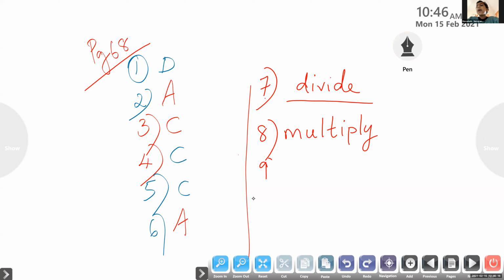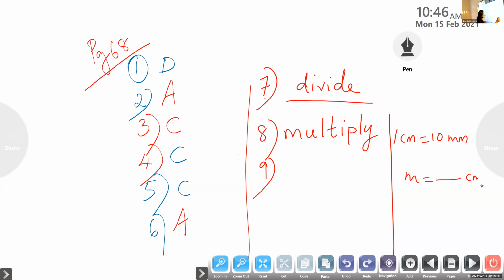Next option. Yes, Devadatta. But here you have to be very careful, it is little confusing. Children, first of all, listen to me. Devadatta, 1 centimeter is equal to 10 millimeter. So, millimeter to centimeter, you have to be careful. 1 millimeter represents how many centimeter?